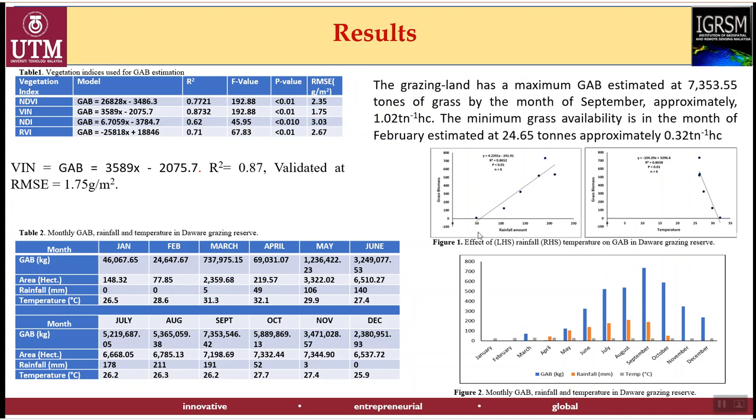From the analysis, we can see that the grass above ground biomass is directly proportional to the rainfall amount, which means the more rainfall we have, the more we expect grasses to grow, while the reverse is the case with temperature.